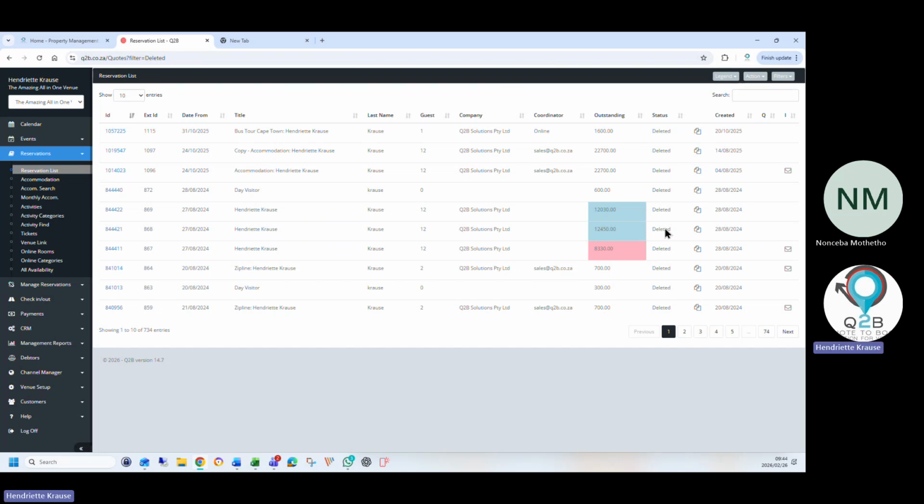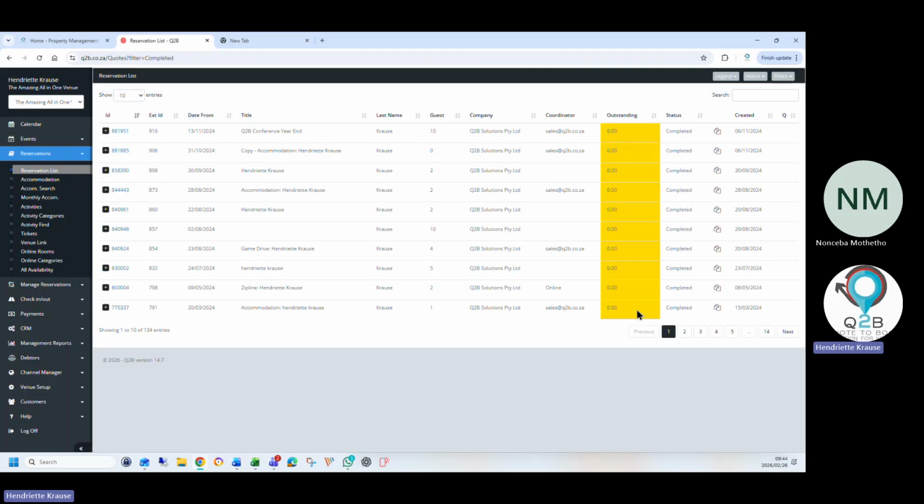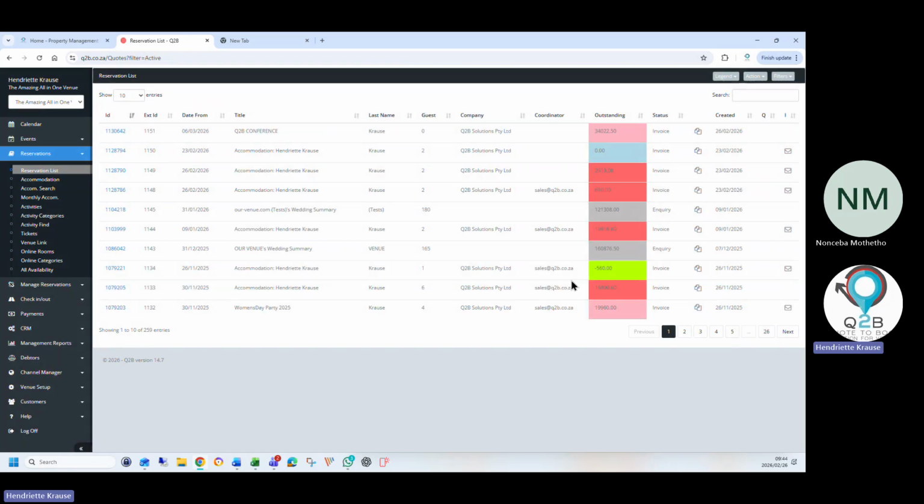All your completed bookings, meaning they've been invoiced and fully paid, we move to the completed status, but it will always remain on here. Doesn't mean that it's going to disappear.